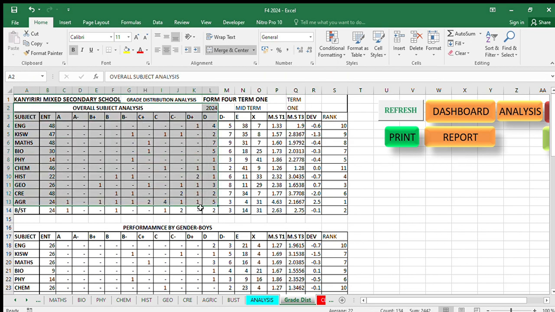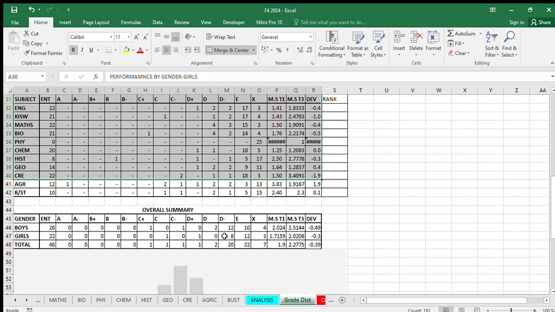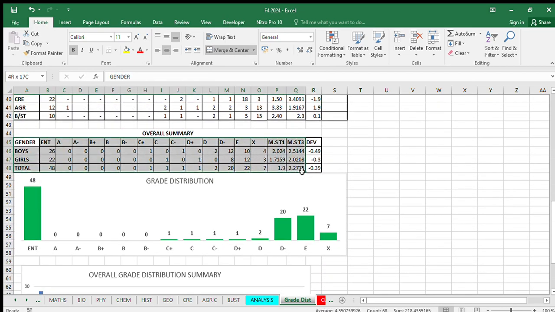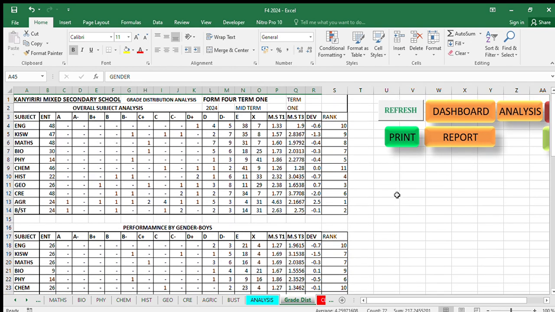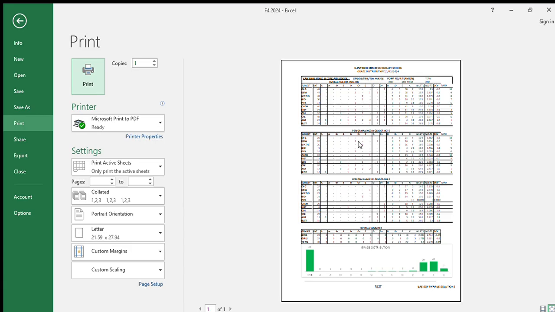Hii ya kwanza ni overall, ya pili hapa kuna ya boys, and then kuna ya girls hapa, and then kuna the overall marks. The overall marks, ile final grade ya wanafunzi inakwambia boys ni wangapi, alafu wenye wako na A ni wangapi all the way. Girls the same, and then the total. Inakupea ka graph. So hii ukitaka kuprint pia you can guza hii button ya print, or you can control P direct kwa keyboard, na inakupea ka nice document hapo, one page kanatoshea vizuri hapo.